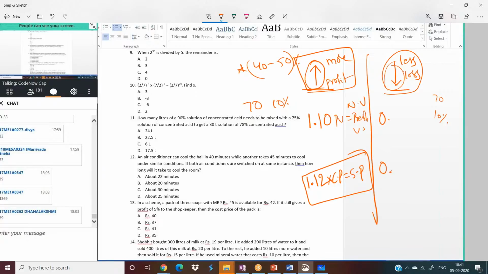Similarly, when you get loss, 0 point. How much loss you got? 20%. So don't write 20 directly. Subtract 20 from 100 and write that value. 100 minus 20 is 80. So 0.8 into cost price gives you selling price. Is it clear?